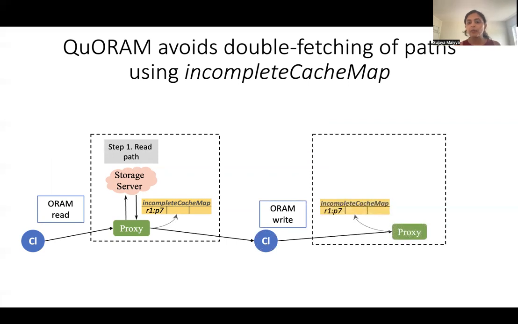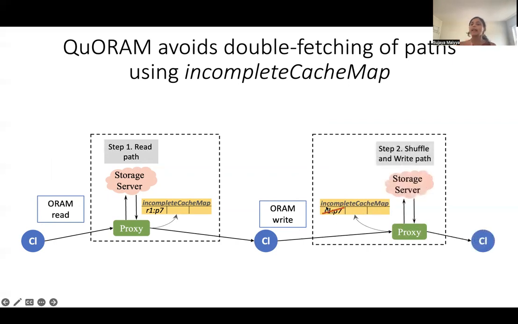And in the next step, when the client sends the corresponding ORAM write request, the proxy checks if that entry exists, removes that entry, and then writes the data or the path back to the external server. So essentially, by remembering what requests are ongoing, proxies in QuORAM are able to read the data once and write the data once for every single client request.